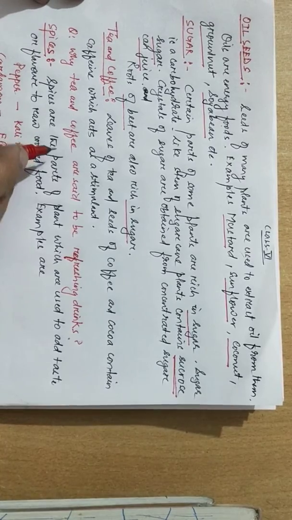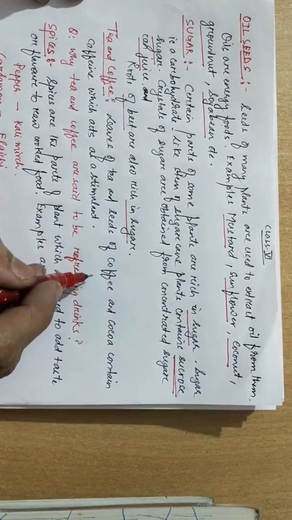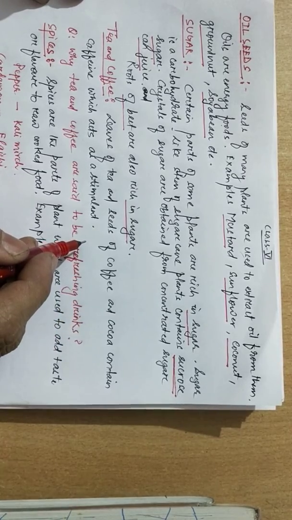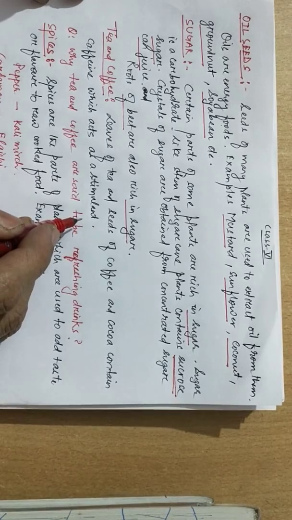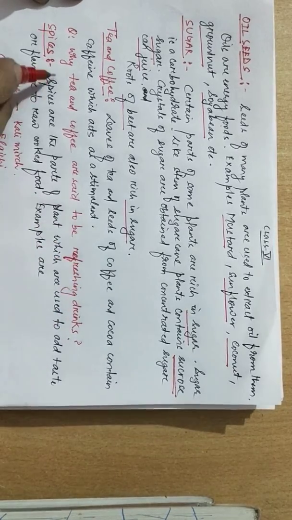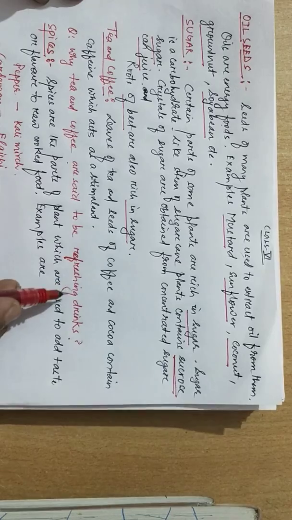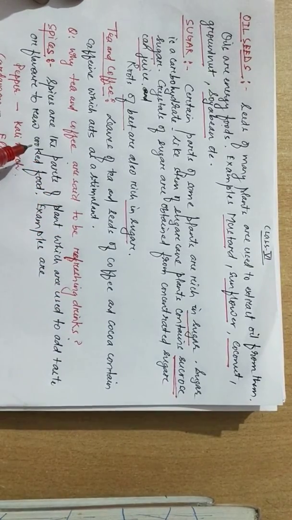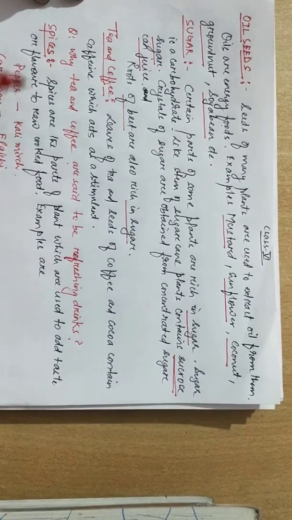Tea and coffee: leaves of tea and seeds of coffee and cocoa contain caffeine, which acts as a stimulant. It energizes us and refreshes our mind. Therefore, it acts as a stimulant. And we have a question also: why are tea and coffee said to be refreshing drinks? Because they act as stimulants, as they contain caffeine.